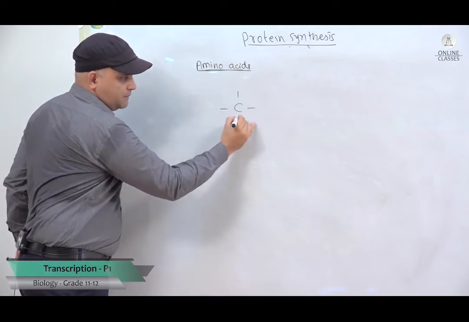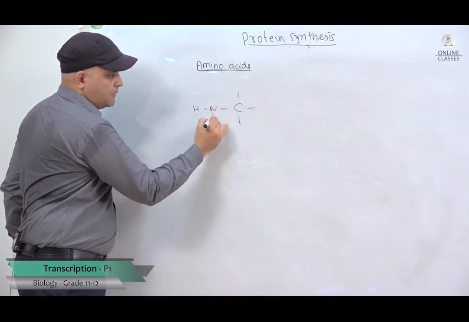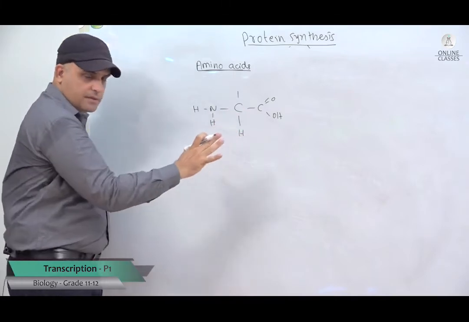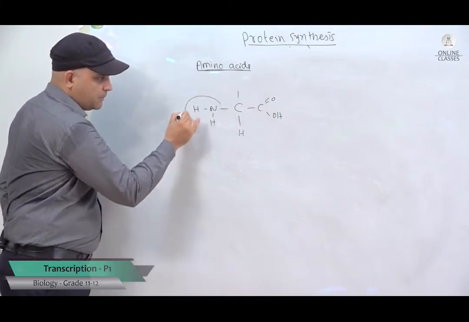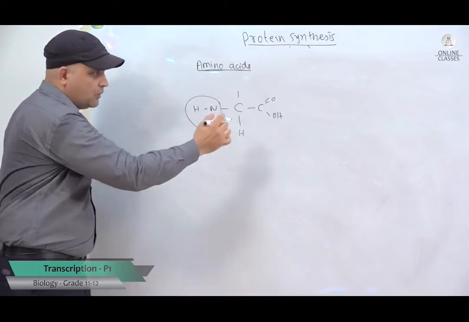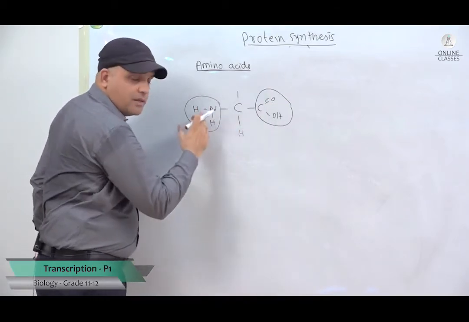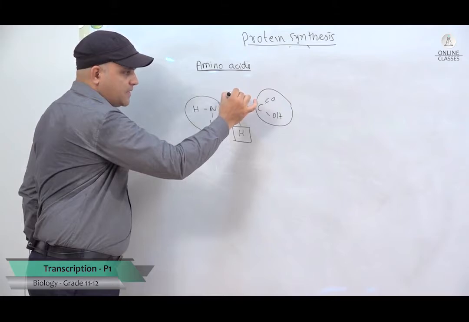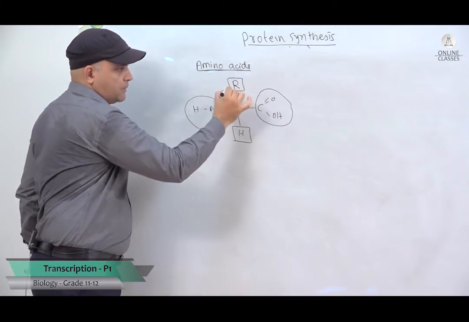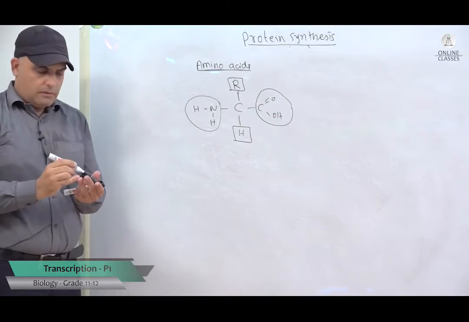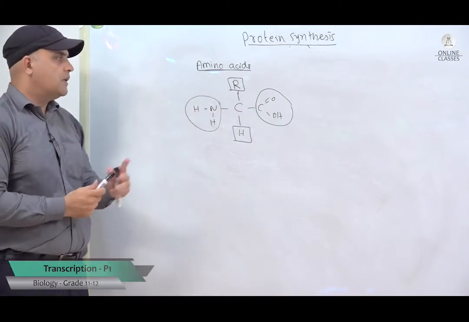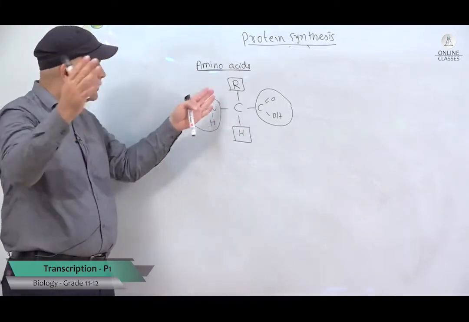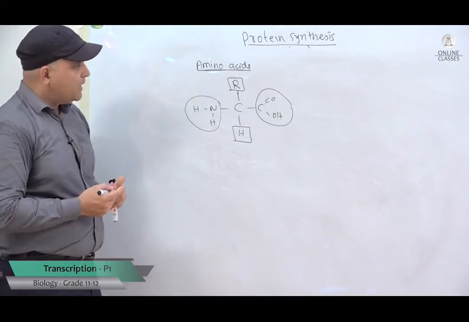They have a central carbon, they have an amine group, NH2, not amide group, and a carboxylic acid group, and hydrogen. That's why they are called amino acids: the amine group and the acid group are there. You have a hydrogen on one end, and on this side you have the R group. Now this R group is very variable. What do you mean by variable? It may have different elements there. It may have sulfur, it may have iron, it may have a ring structure, it may have a long hydrocarbon chain. So how many types of amino acids do we have?